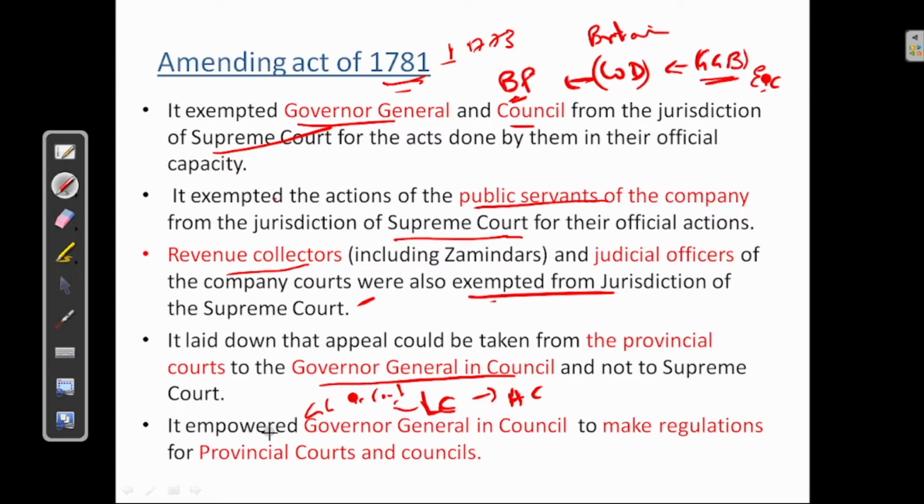Next, it empowered the Governor General in Council to make regulations for provisional courts and councils. So earlier higher courts used to make regulations for the lower courts. Now GG in Council was given the power to make regulations for provisional courts and councils.